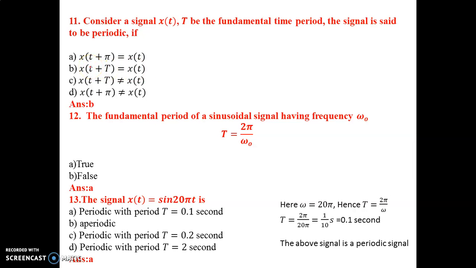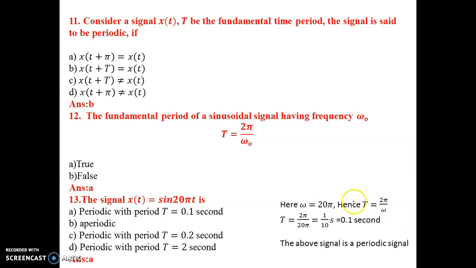A signal x of t is said to be periodic if x of t plus capital T is equal to x of t. So the correct answer is option B. Now, the fundamental period of a sinusoidal signal having frequency omega naught is T is equal to 2 pi by omega naught. The question is whether this formula to find the fundamental period is true or false. It is true. So the answer is option A.